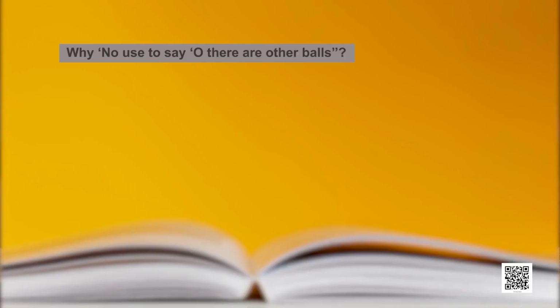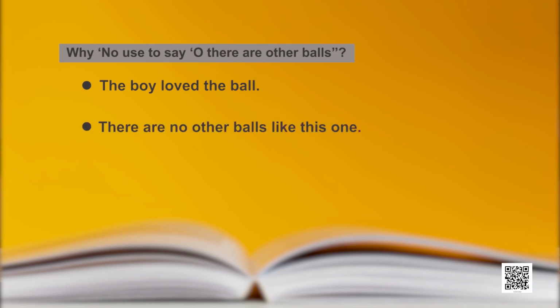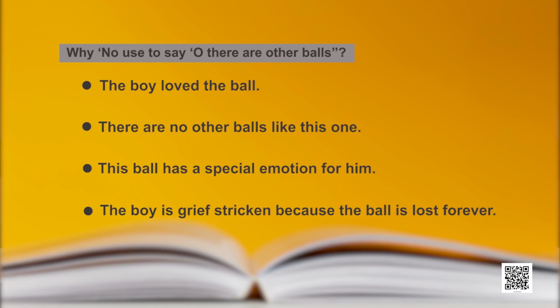Now, question 3: why is it no use to say, oh, there are other balls? A, the boy loved the ball. B, there are no other balls like this one. C, this ball has a special emotion for him. D, the boy is grief stricken because the ball is lost forever.